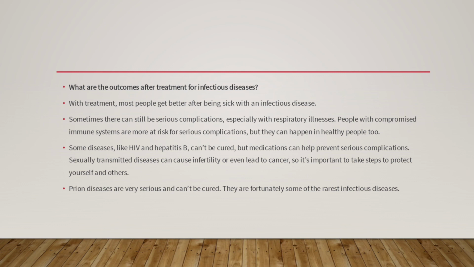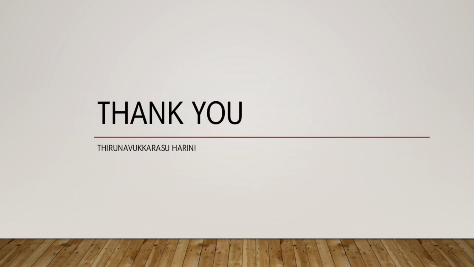Some diseases like HIV and hepatitis B can't be cured, but medication can help prevent serious complications. Sexually transmitted diseases can cause infertility or even lead to cancer. So it is important to take steps to protect yourself and others. Prion diseases are very serious and can't be cured. They are fortunately some of the rarest infectious diseases.